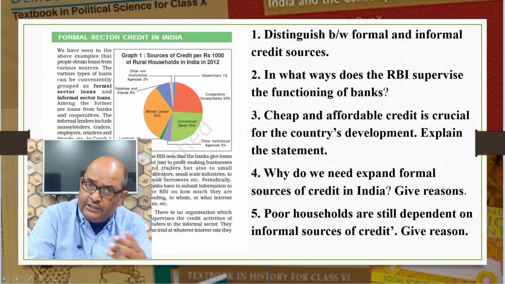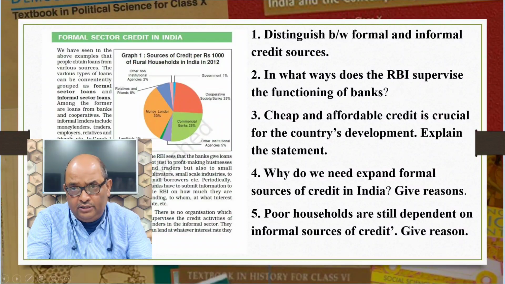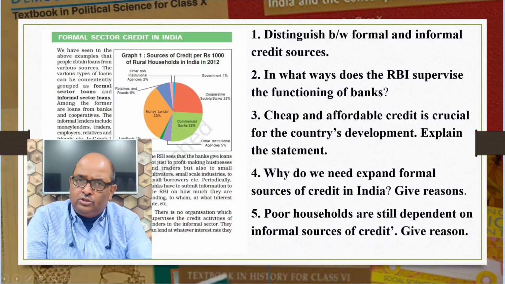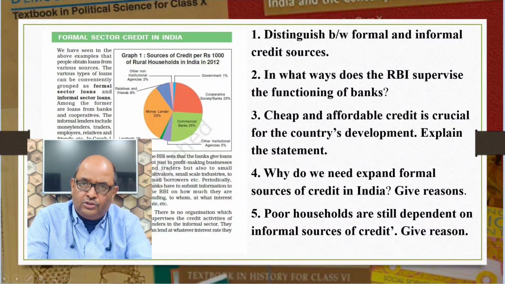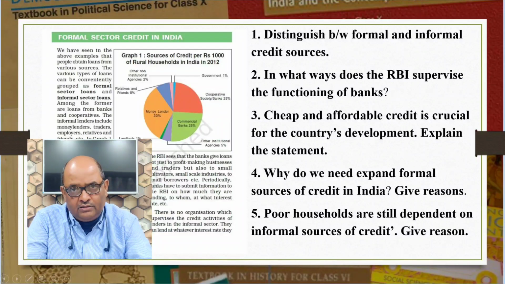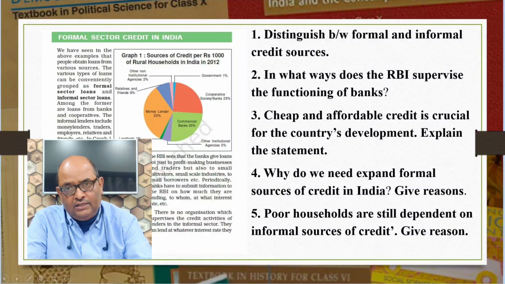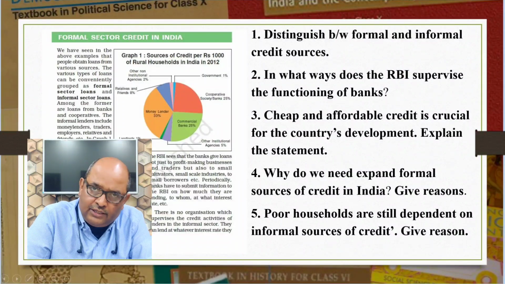The rate of interest is very low in formal sources of credit. The rate of interest is very high in case of informal sources of credit. The formal sources of credit also have social welfare motive apart from profit making. But in case of informal sources of credit, their only motive is profit making. Formal sources include commercial banks, cooperative societies, etc. Whereas relatives, money lenders and landlords are the main sources of informal credit.